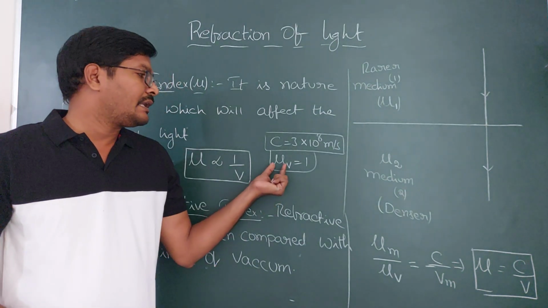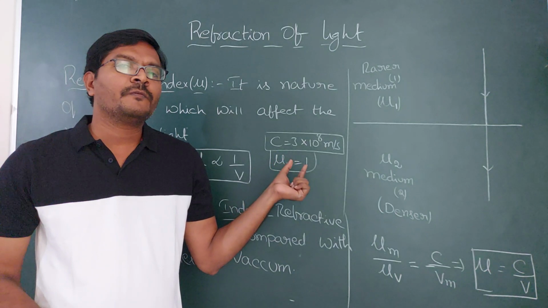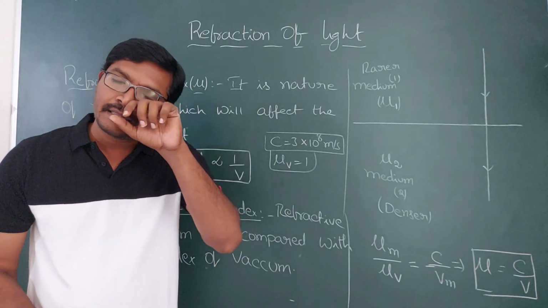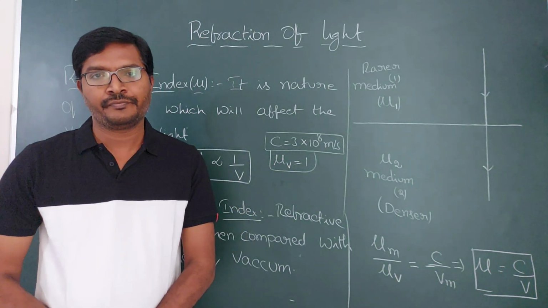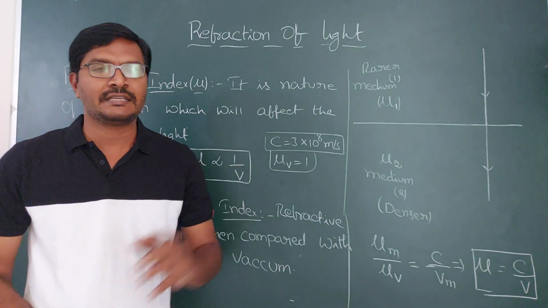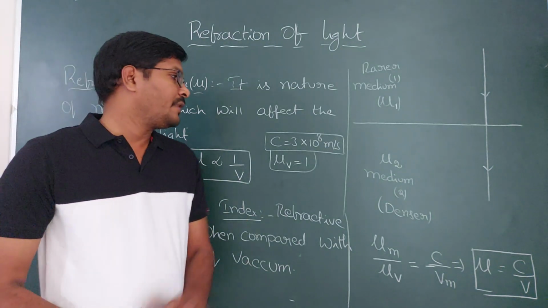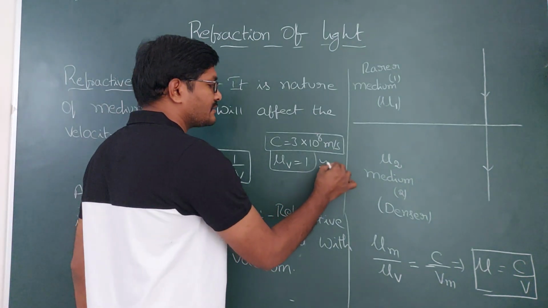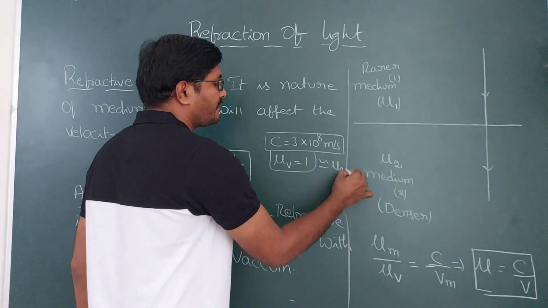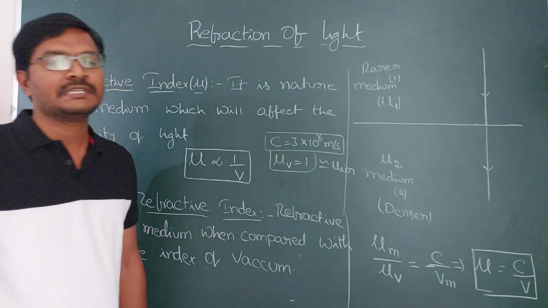Generally, this refractive index of vacuum, which is equal to 1, we can take for air also. So there is a slight change between the vacuum and air, but we can take this one for air also. Refractive index of air also we will take the same, which is 1.